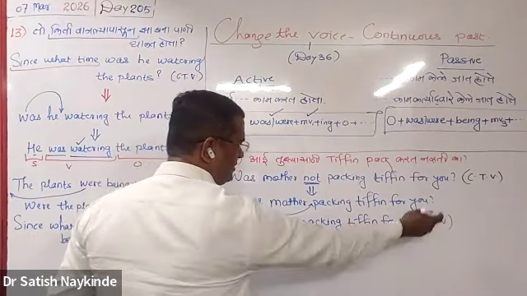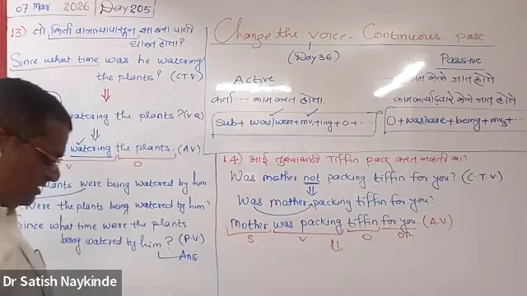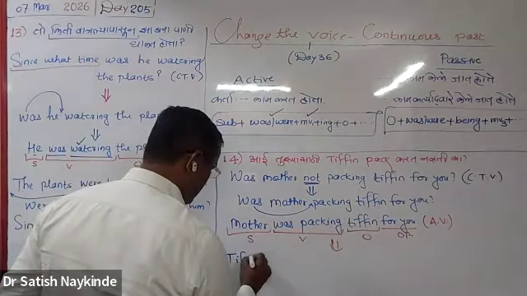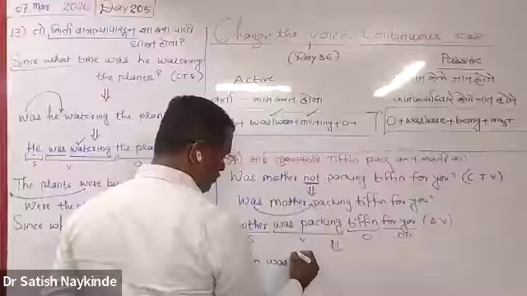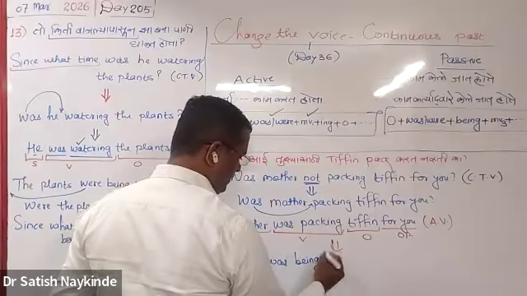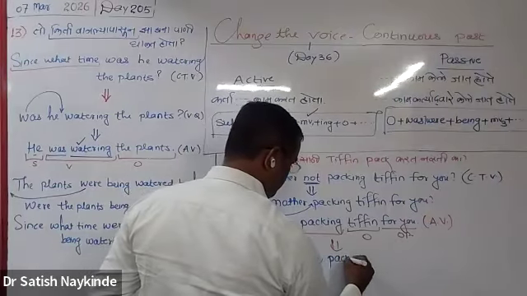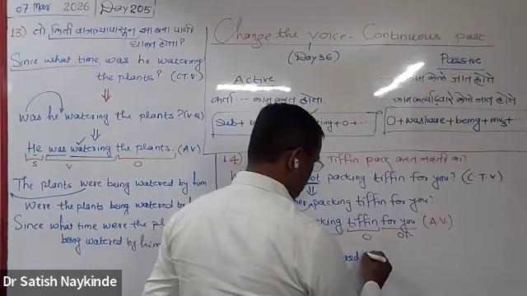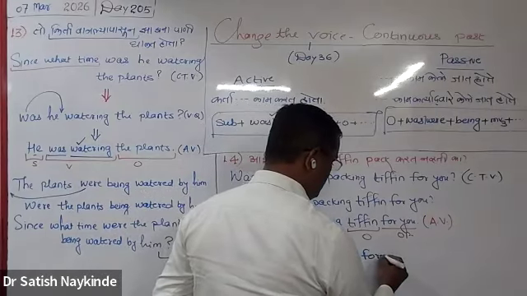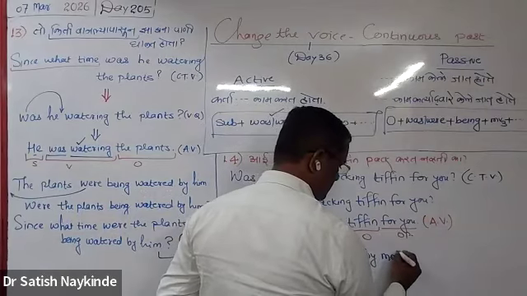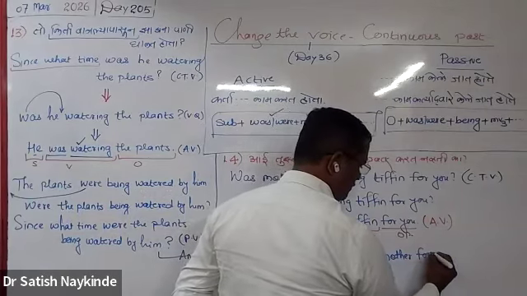As it is an active voice sentence, let us convert this sentence into passive voice, starting with the object at the first position. Come on, can you try? Tiffin was being packed by mother for you. Very true, very correct. Tiffin was being packed for you or packed by mother for you.